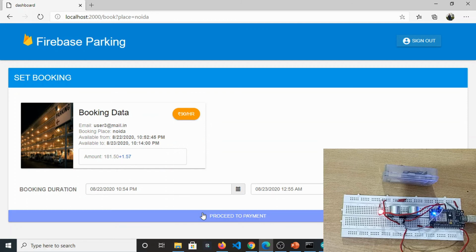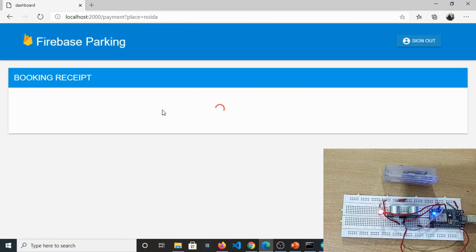So let's see the booking receipt. We will see the total amount, not 181.50. It will of course be more than that. We will see it updated right here. Okay, the internet connection seems to have some issue here.